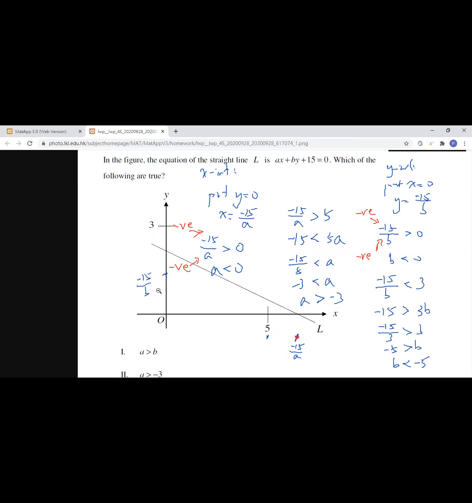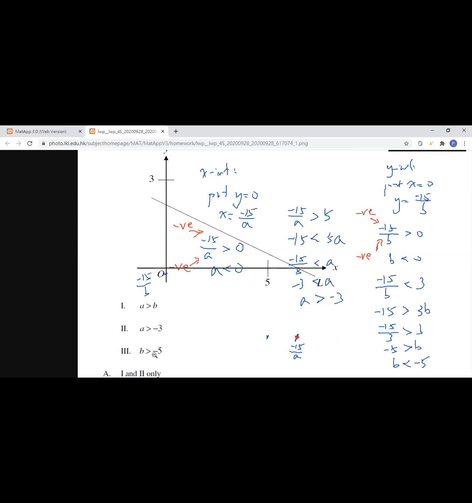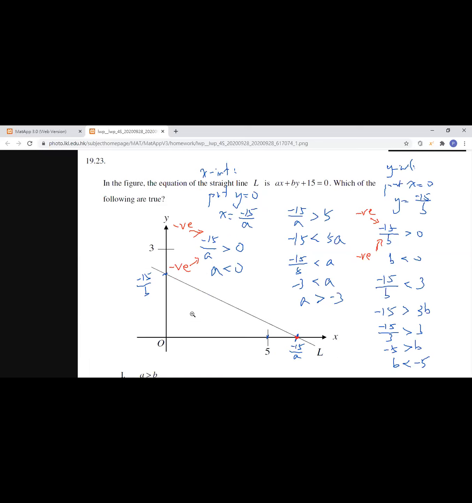Okay, which means that statement 3 is not correct. Statement 2 is correct, but statement 3 is not correct. It's okay up to here. And then it is quite simple. How do we compare A and B? A is larger than negative 3, and B is less than negative 5. But we know that negative 5 is less than negative 3,